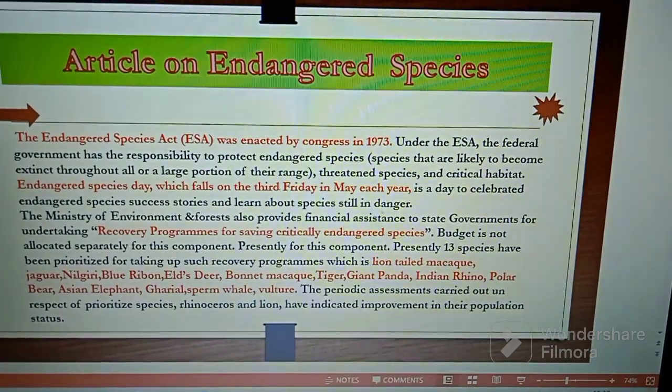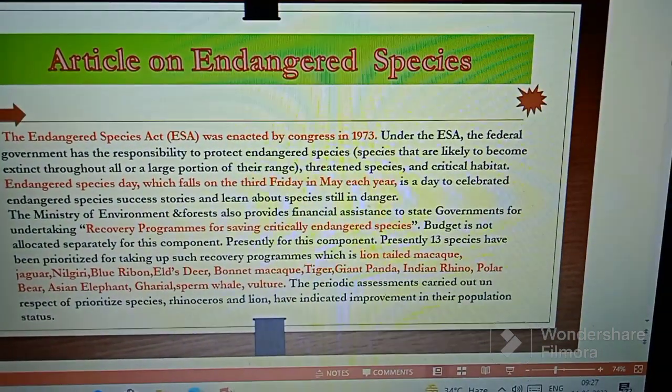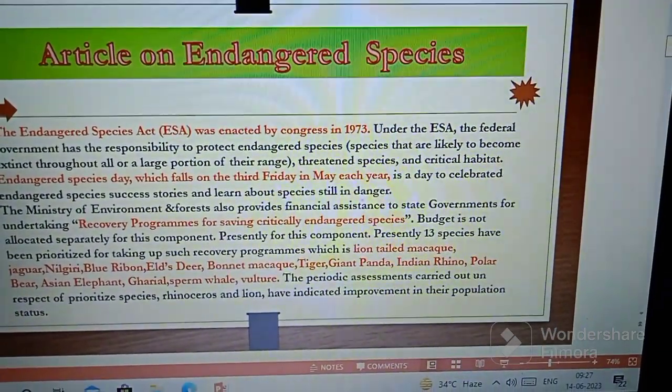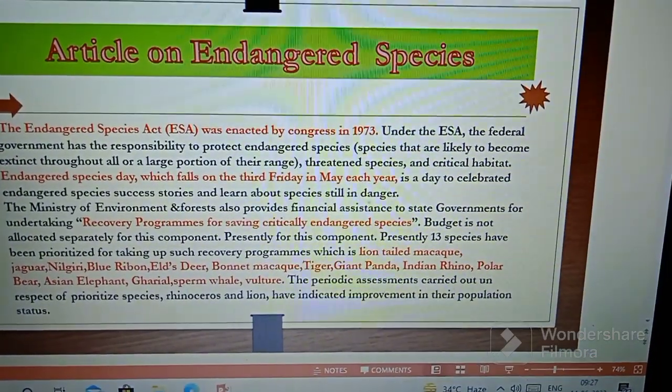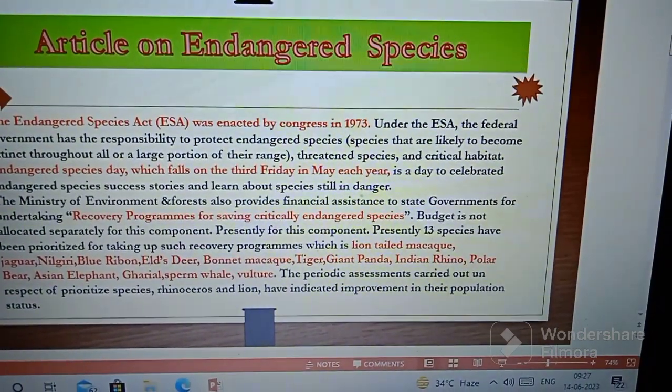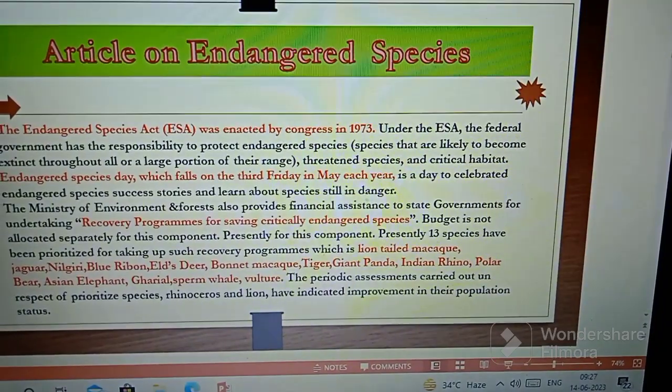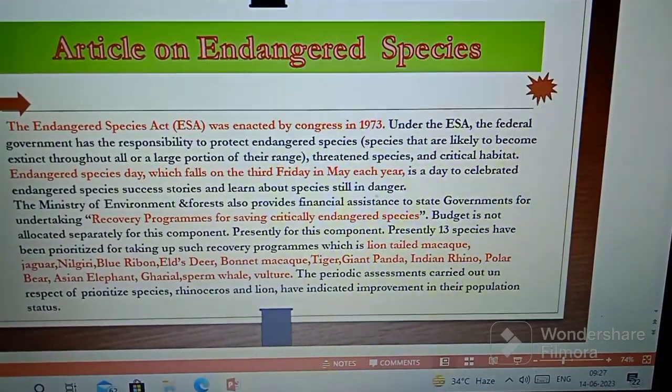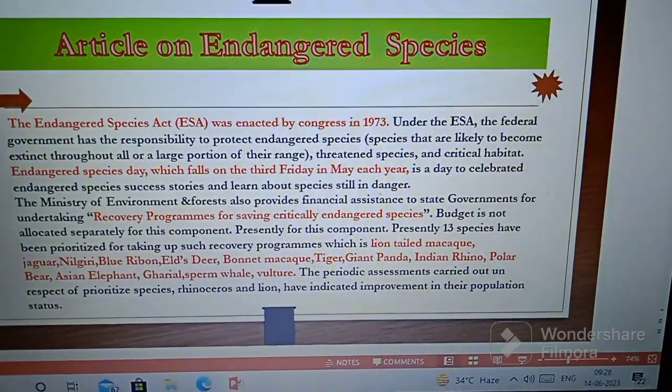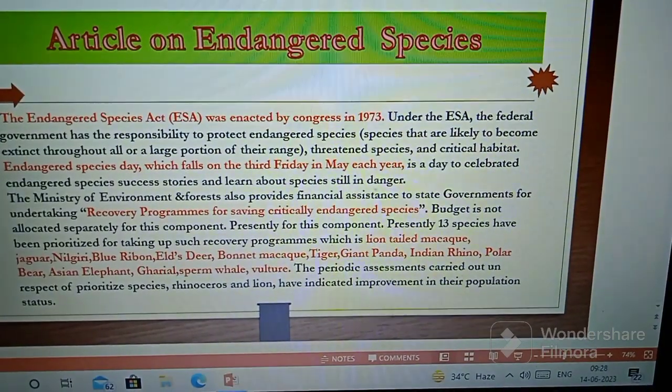The Ministry of Environment also provides financial assistance to state governments for undertaking recovery programs for saving critically endangered species. Budget is not allocated separately for this component.